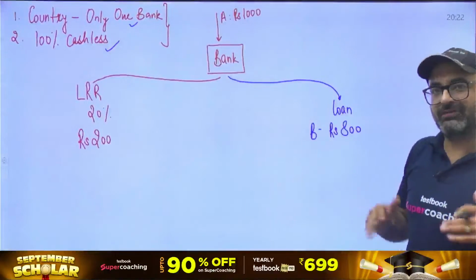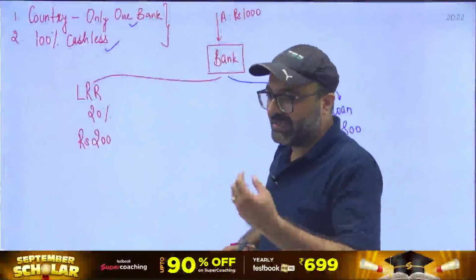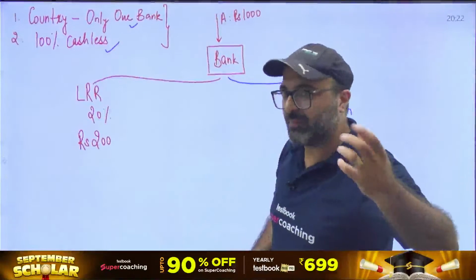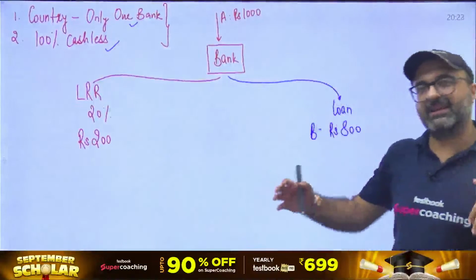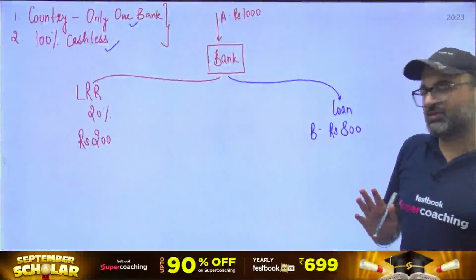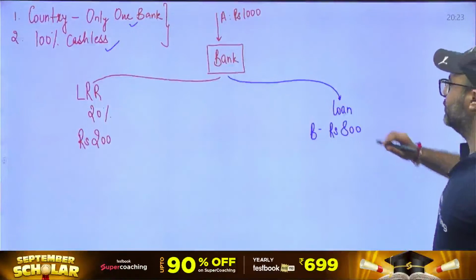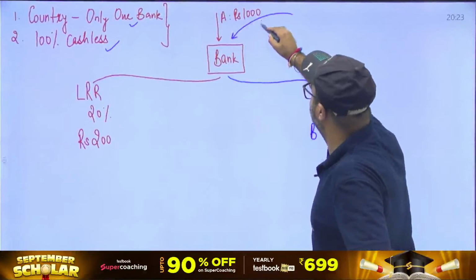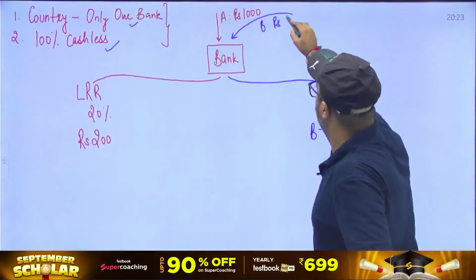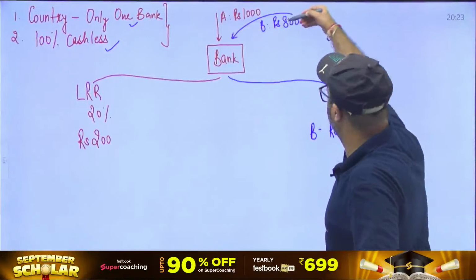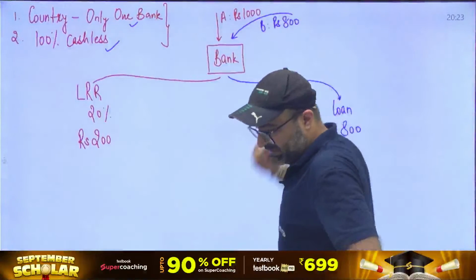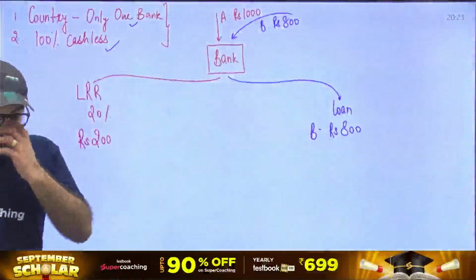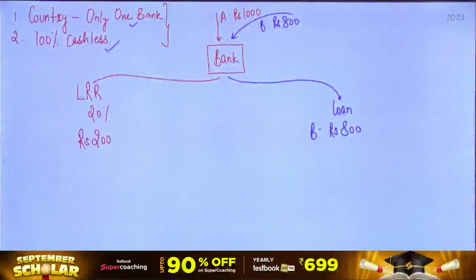Are you getting my point? If it is a 100% cashless economy, that amount will not be given to B as a loan in the form of cash. So it will be credited in the bank account of B. So B has received a loan of 800 rupees. That 800 rupees loan will again be received by the bank as a deposit. Is this point clear to everyone? Please reply in the comment section.